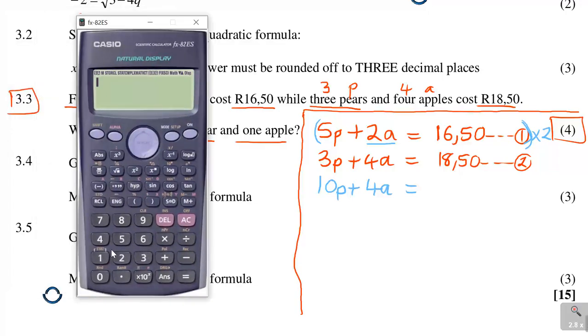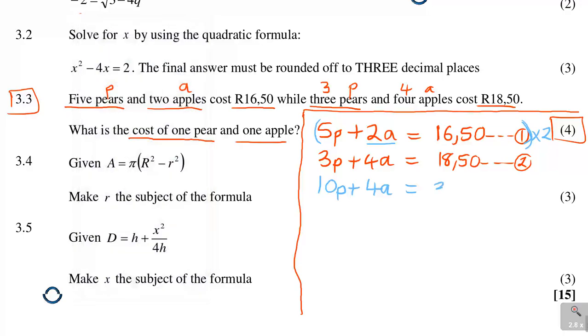16.5 times 2 gave me 33. So when I've done that, I can now solve it. What I do is subtract: 3p minus 10p, plus 4a minus 4a.